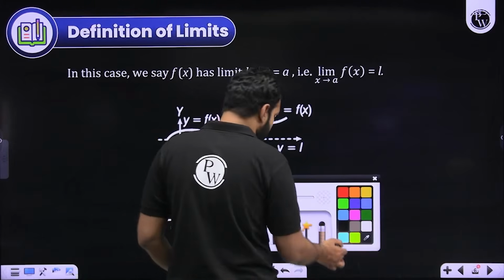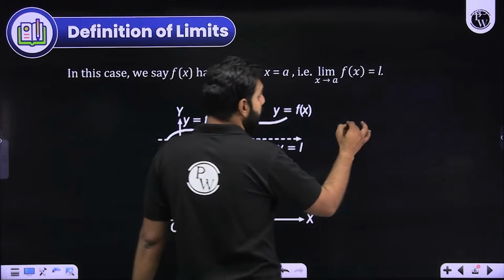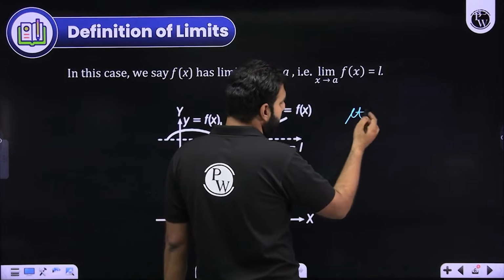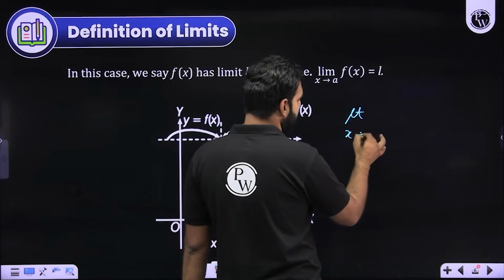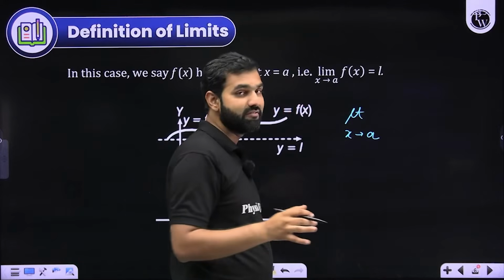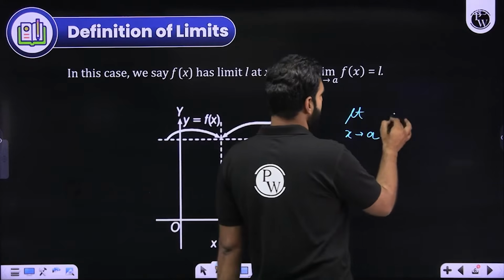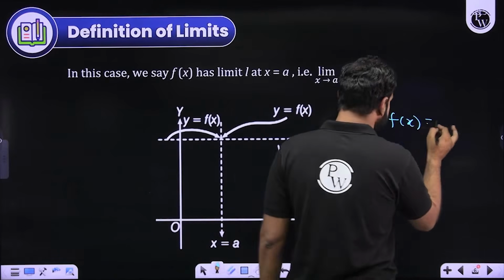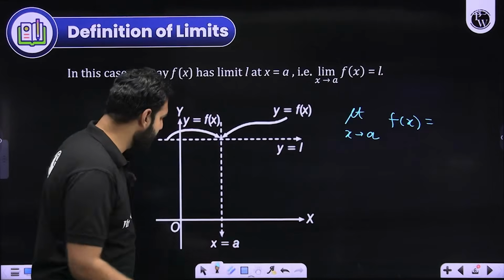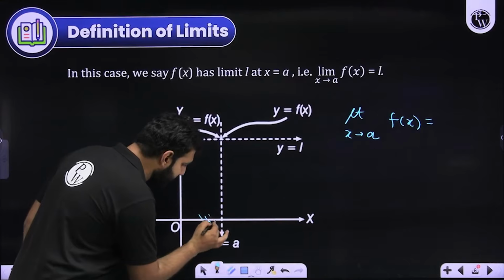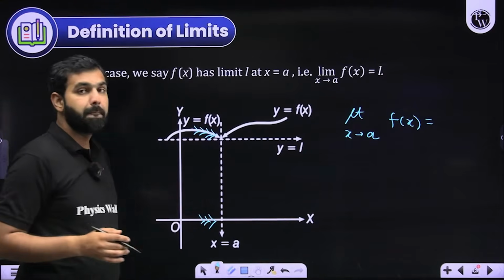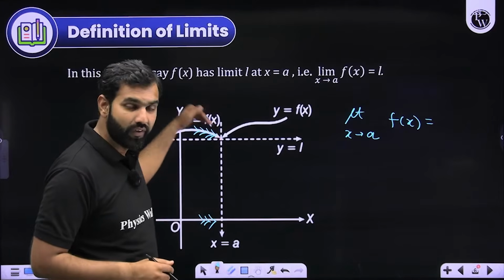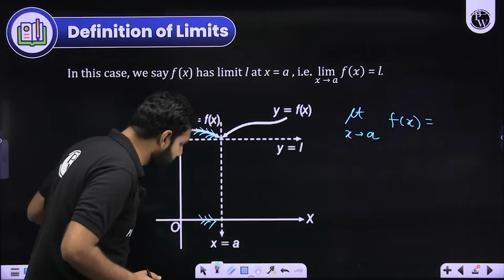The limit is written as lim, and I usually write it as LT, x approaches A. It first of all does not mean the value of the function at A. So what does it mean? It means that I am approaching A from the left-hand side on the x-axis, and I'm seeing the pattern of where the graph leads me as I approach A from the left-hand side.